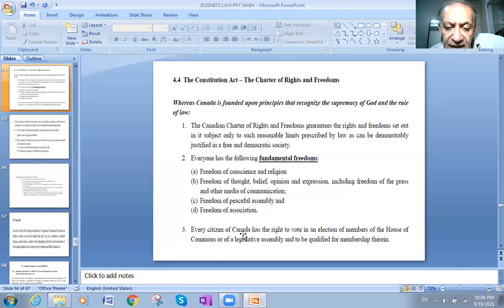Every citizen of Canada has the right to vote in an election of members of the House of Commons or a Legislative Assembly, and to be qualified for membership therein. So everyone has the right to vote. Like now, if you want to elect Trudeau, or Jagmeet Singh, or one of the Greens, you are free to choose whoever you want to represent you in the House of Commons.